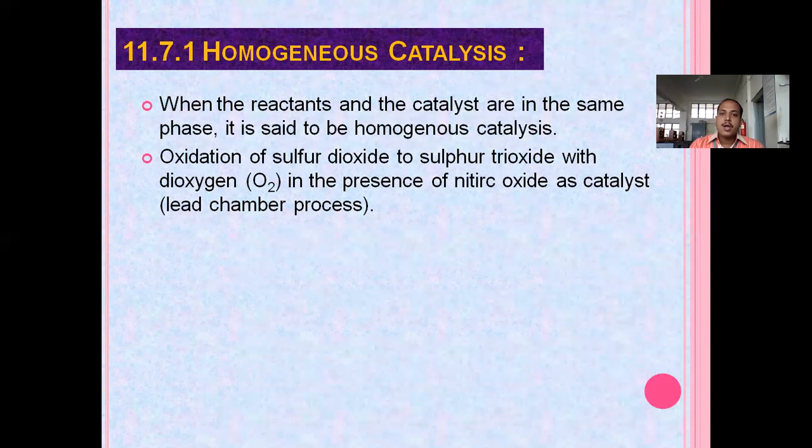So we convert sulfur dioxide, SO2, into sulfur trioxide, SO3. During this oxidation process, we use nitric oxide as a catalyst, and the process is known as the lead chamber process.